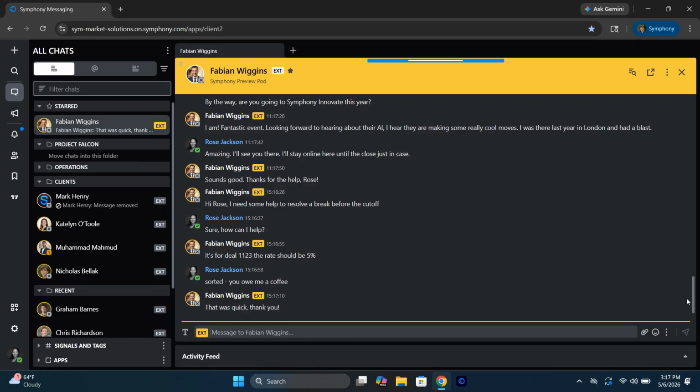Now, let's look at this from my side, Rose the broker. I can see Fabian's chat right here, which is seamlessly integrated into everything else. There is zero context switching required. But here's the real win. Because we're both using Symphony secured messaging bridge, our chats are audited, encrypted, and instantly stored. Fabian can sleep well tonight knowing that he's fixed his trade break, and my InfoSec and compliance team can have the ultimate peace of mind.